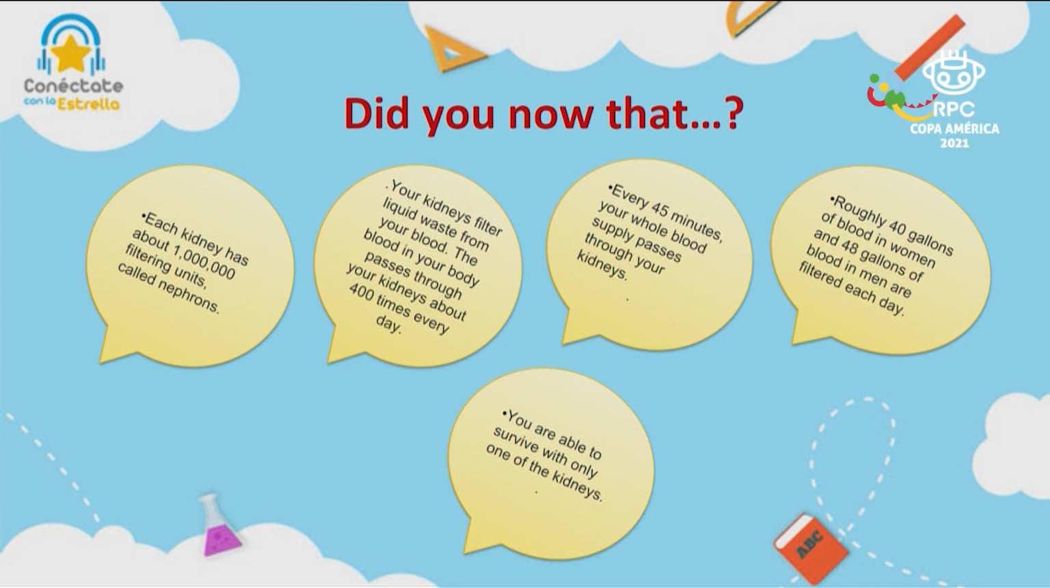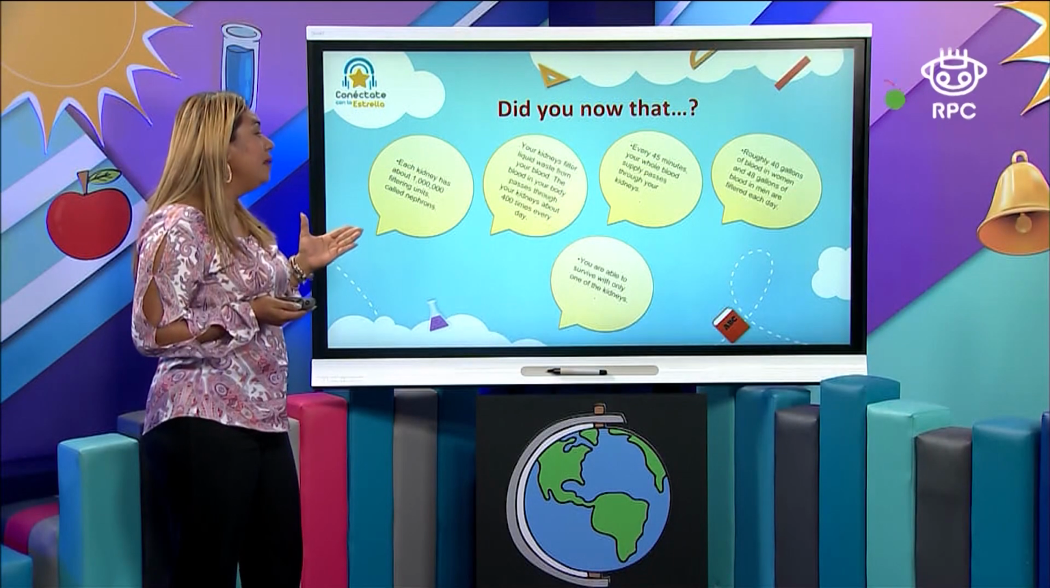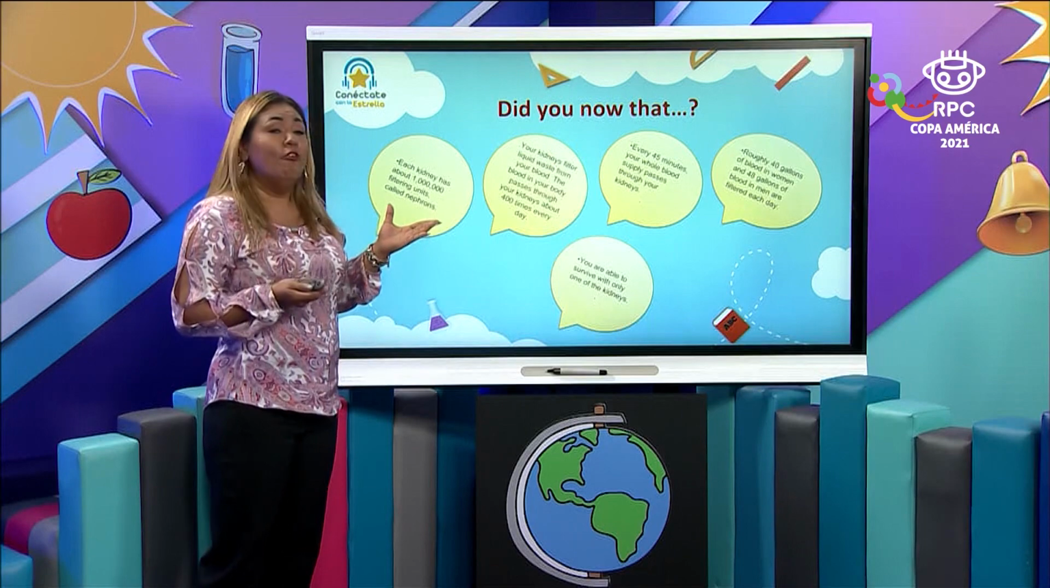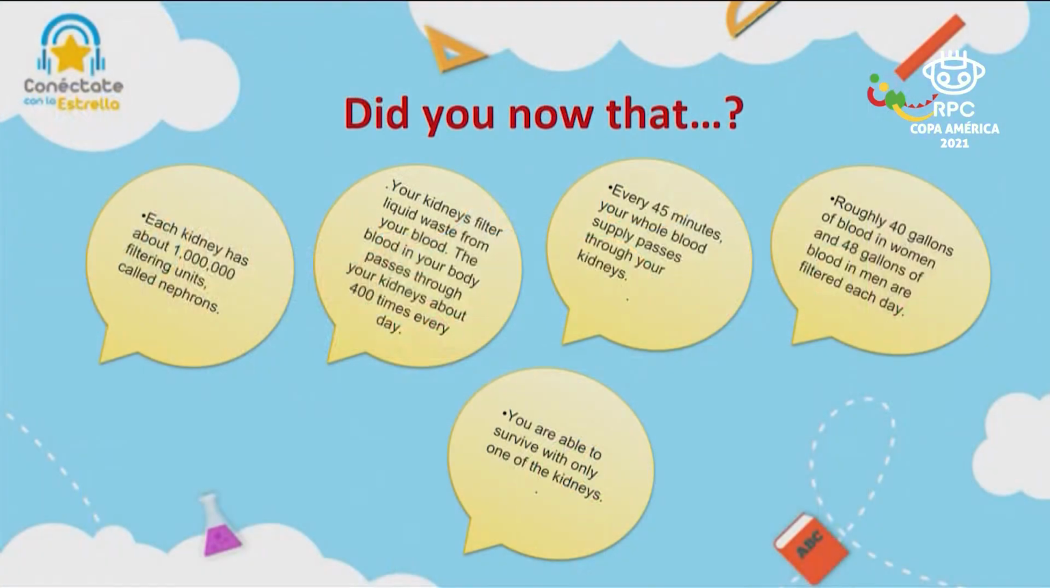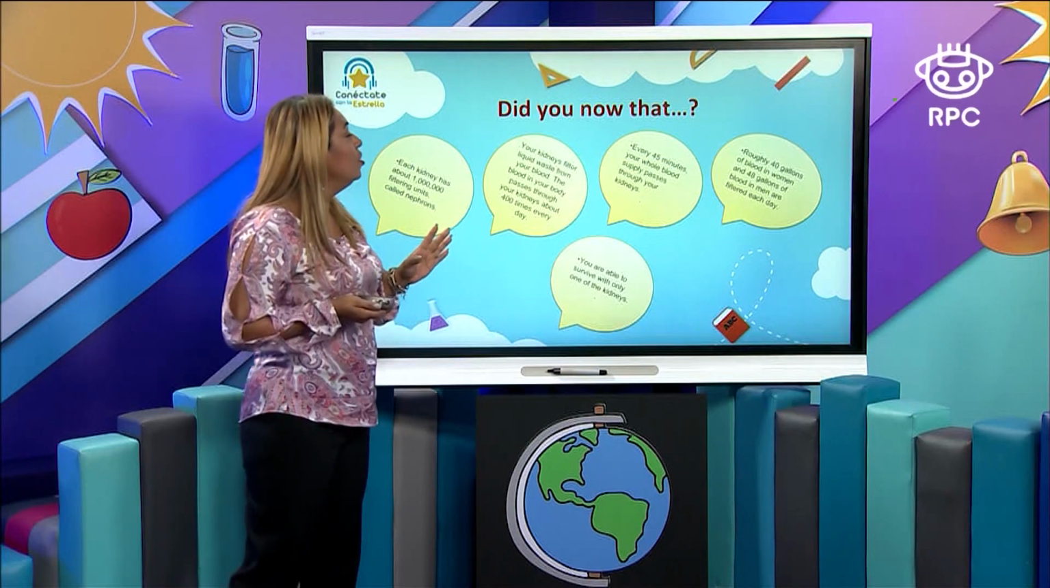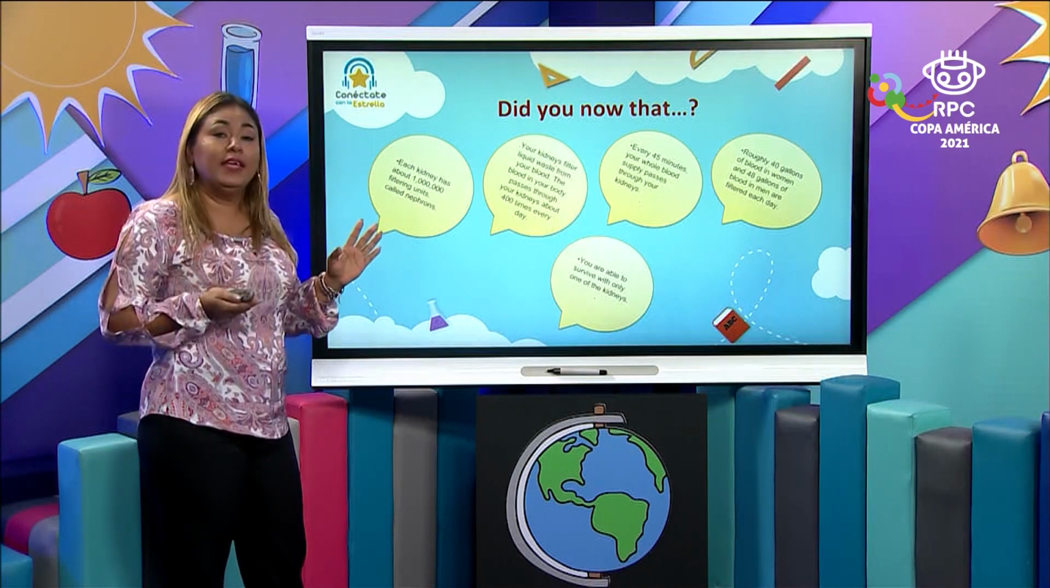And the second fact says, your kidneys filter liquid waste from your blood. The blood in your body passes through your kidneys about 400 times every day. Can you imagine? 400 times your blood is working together with the kidneys. Okay, every 45 minutes, your whole blood supply passes through your kidneys.